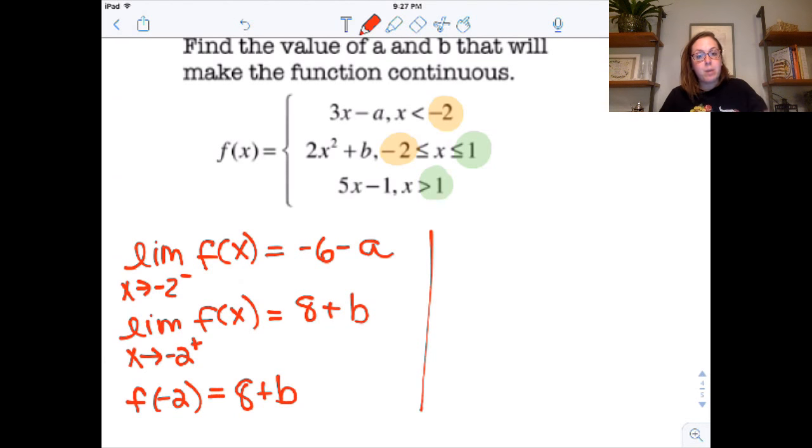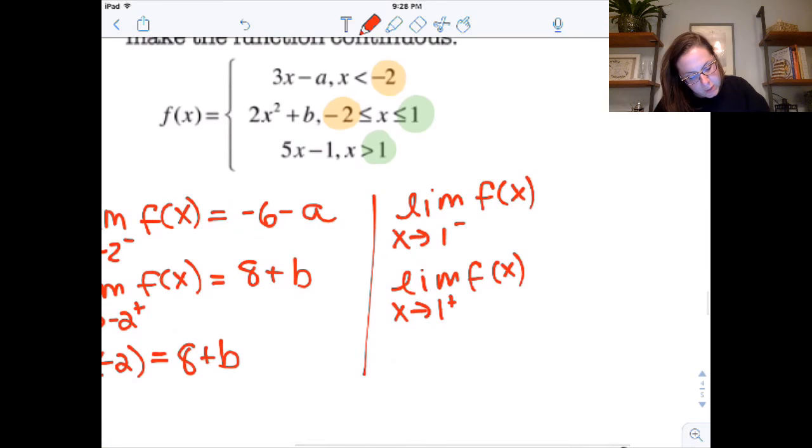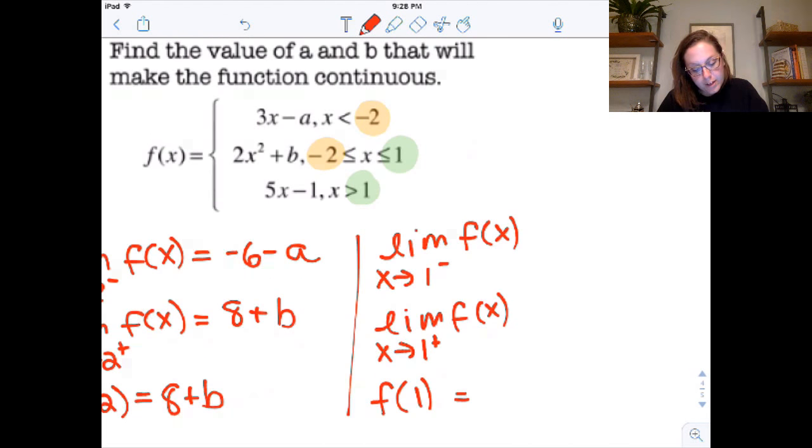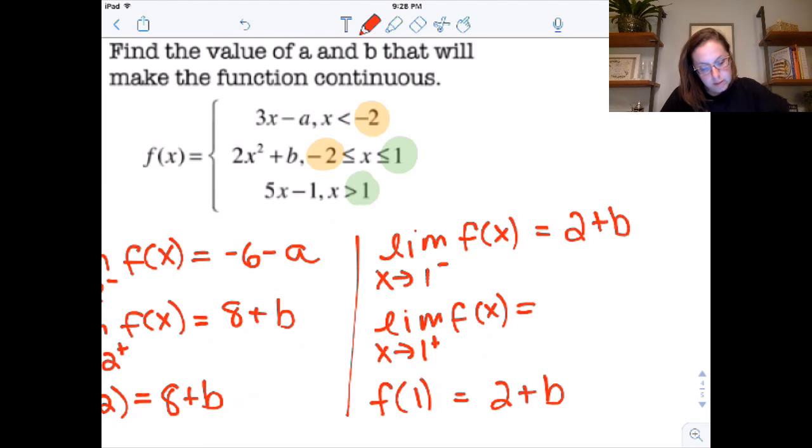Now I'm going to deal with it at 1. So now I'm going to say, okay, what's my limit as x approaches 1 from the left of f? Limit as x approaches 1 from the right of f. And what's f of 1? So f of 1 is going to be in that middle piece. So that would be 2 plus b. That's also going to be my limit from the left of 1. And my limit from the right of 1 is 4 times 1, which is 5 minus 1.